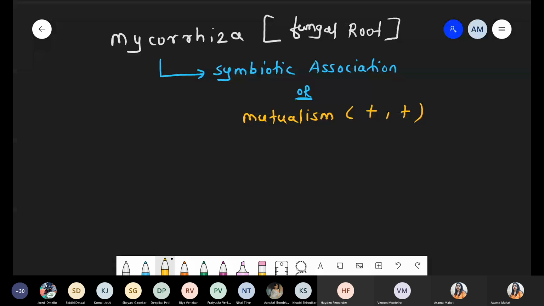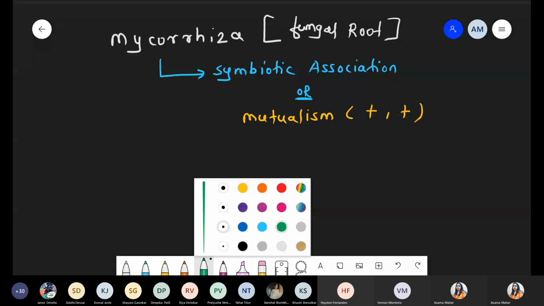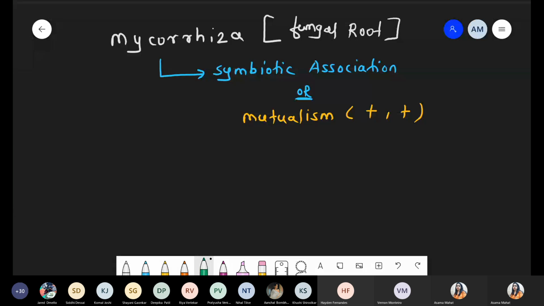Now, whenever we are talking about mycorrhiza, these are the symbiotic association or relationship between the higher plant root, means we are talking about gymnosperm and the angiosperm root, with fungi. So this is the relationship between fungi plus roots of the higher plants, and these higher plants, nothing but we are talking about gymnosperm.